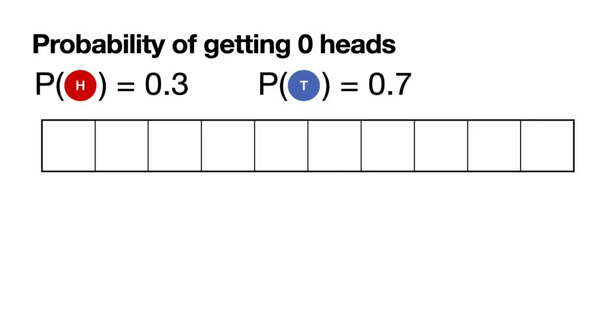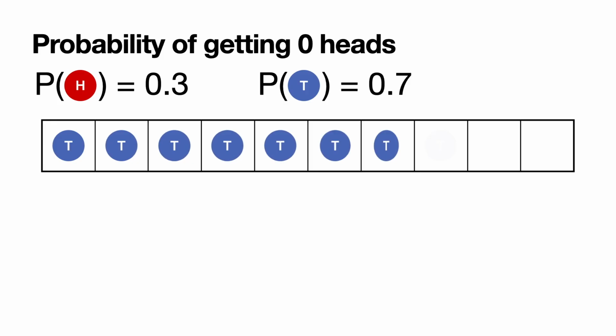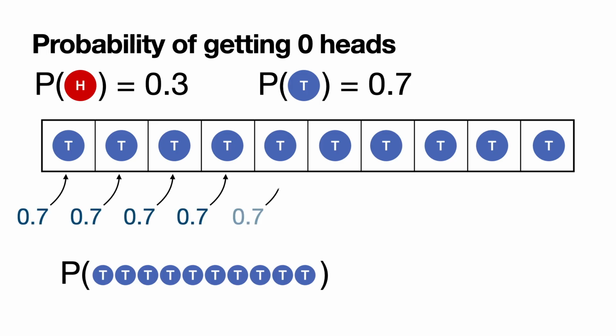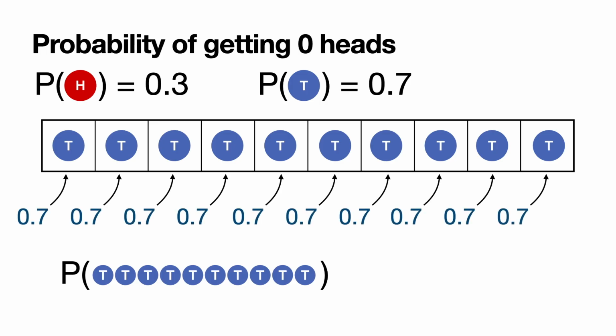Okay, so as I promised, I'm going to show you how to calculate these probabilities. So here it goes. First, let's calculate the easiest one, which is when the coin lands in heads 0 times. That means each throw must land in tails. And the probability of the coin landing in tails is 0.7 for each of the throws. Since the throws are completely independent from each other, then we multiply this probability to obtain the total probability. So the answer is 0.7 to the power of 10, which is 0.02825.